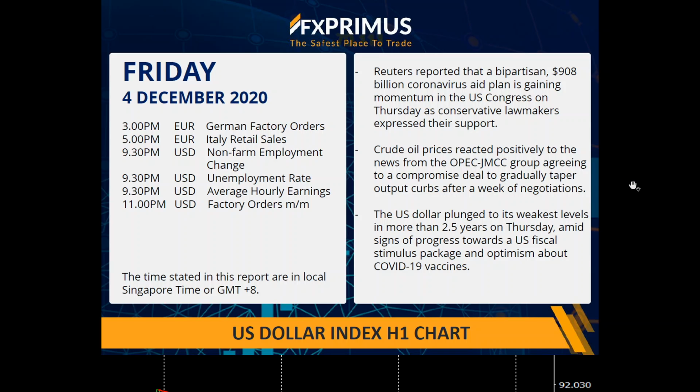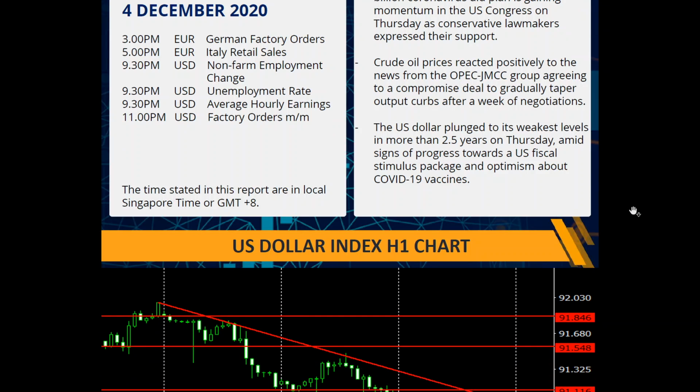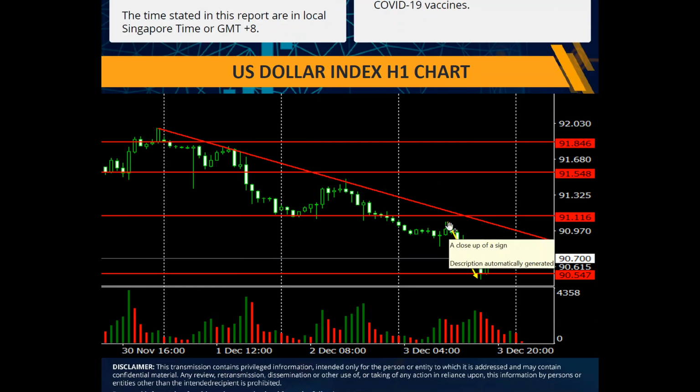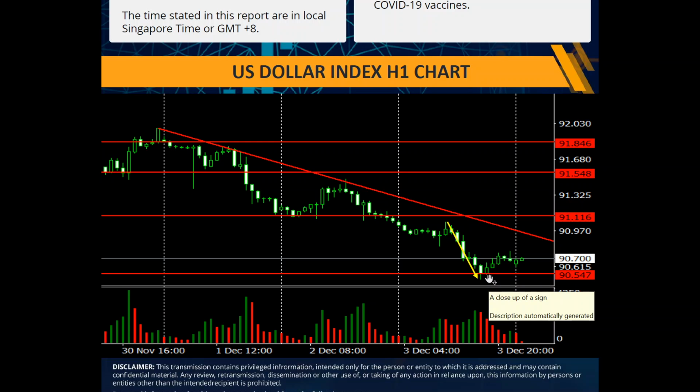Just before we go to the technical charts, other events to note today on a Friday, we have the non-farm payrolls data coming out later tonight at 9:30 p.m. And we will also be having the unemployment rate and also average hourly earnings data. Okay, so just a quick look at the US dollar again. Yesterday we saw the US dollar weakening from 91.00 all the way down to 90.55 levels.